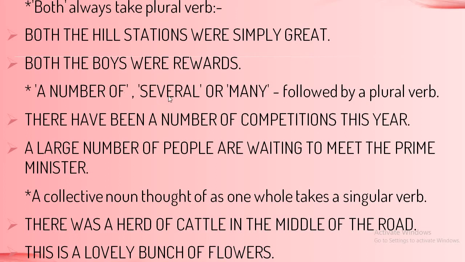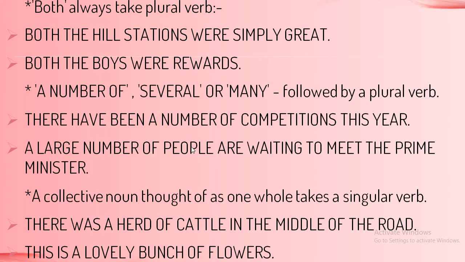A number of, several or many, are followed by a plural verb. So whenever you are using these words or phrases in a sentence, they are followed by a plural verb. How? Let us see. There have been a number of competitions this year. So there have been, have being the plural form. Fine. So there have been a number of competitions this year.